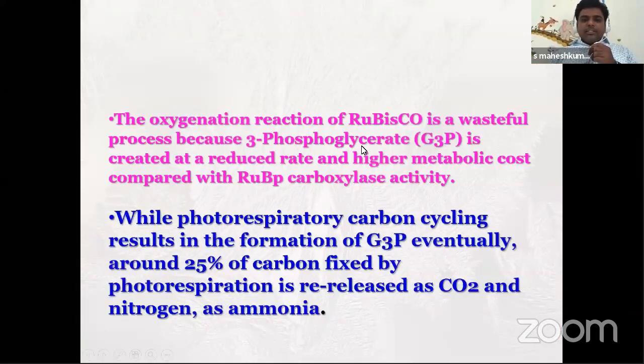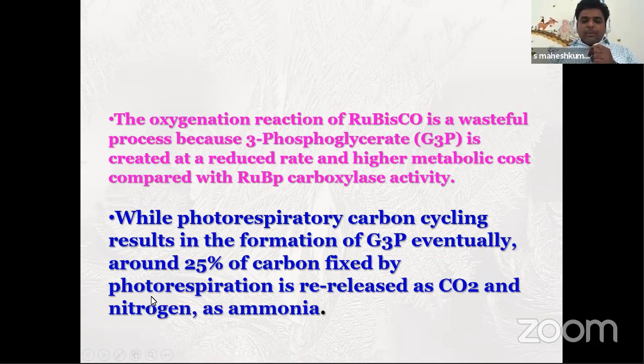And the oxygenase reaction of Rubisco is a wasteful process because 3-phosphoglycerate is created at a reduced rate and higher metabolic cost compared with RuBP carboxylase activity. While photorespiratory carbon cycling results in the formation of glycerate 3-phosphate, eventually around 25% of carbon fixed by photorespiration is re-released as CO2 and nitrogen as ammonia.